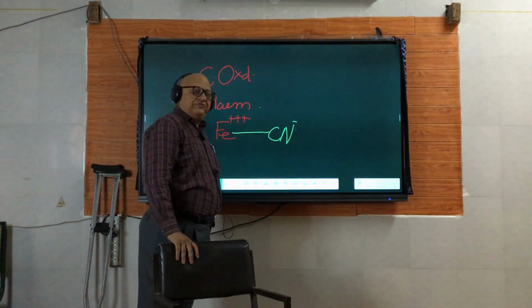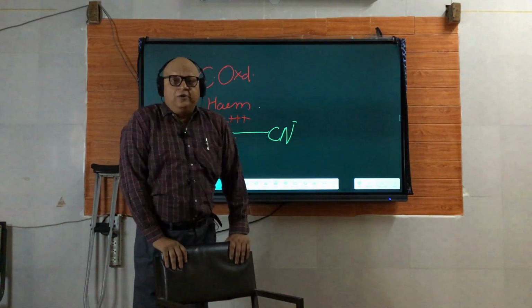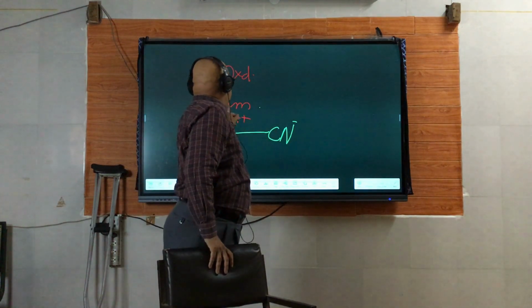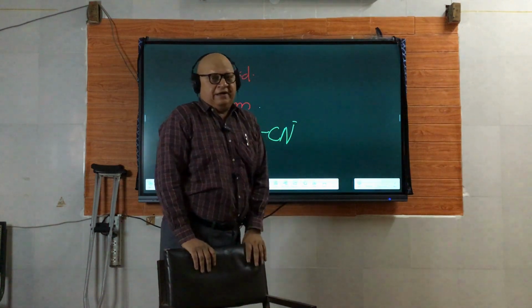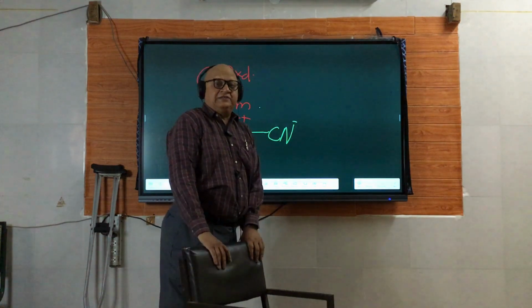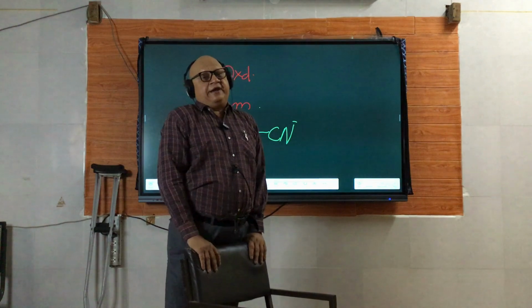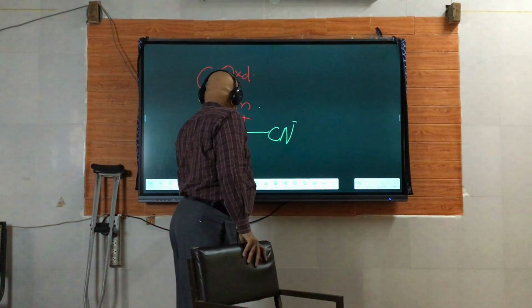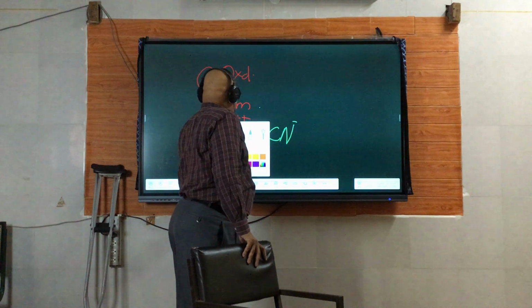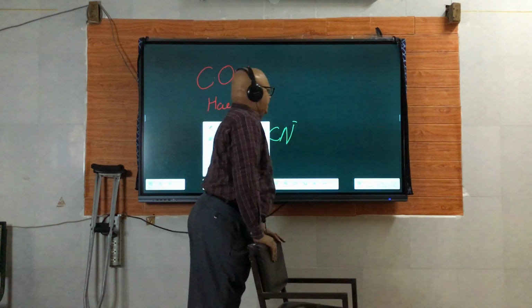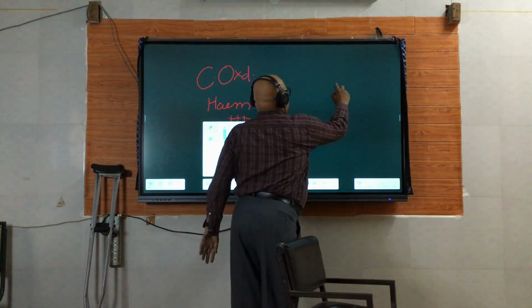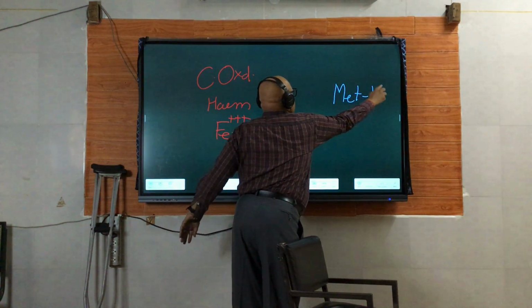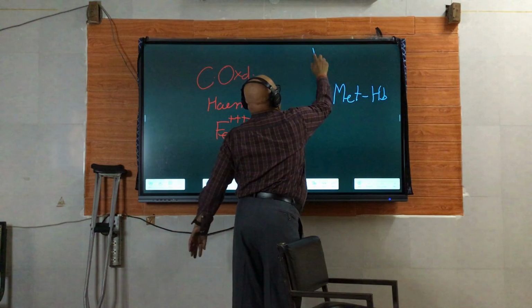How can we remove cyanide? By introducing something which has higher affinity for cyanide than the heme iron here, and that something is sodium nitrite or amyl nitrite. These two agents cause production of methemoglobin from hemoglobin.